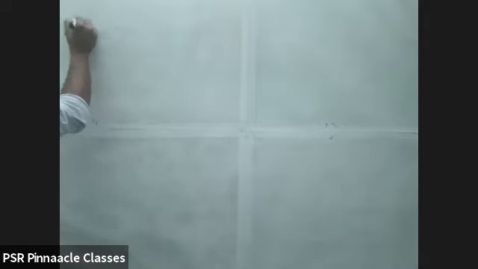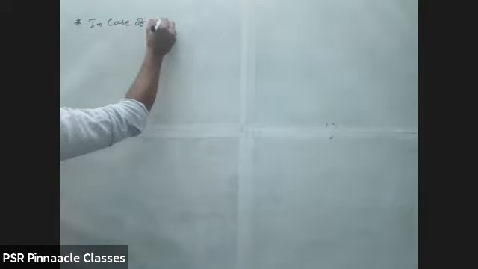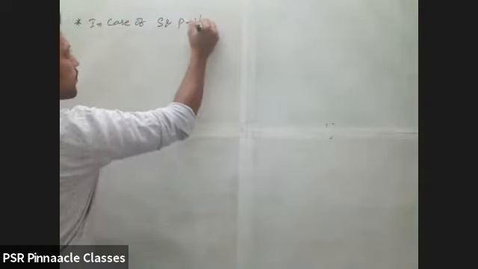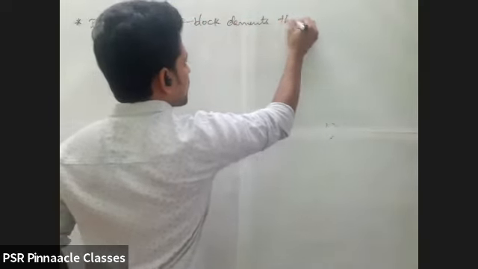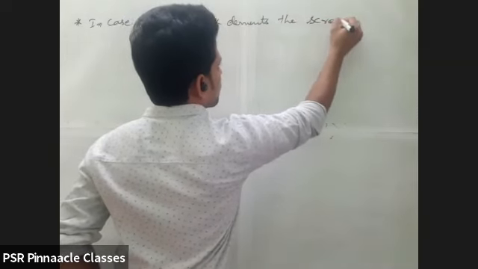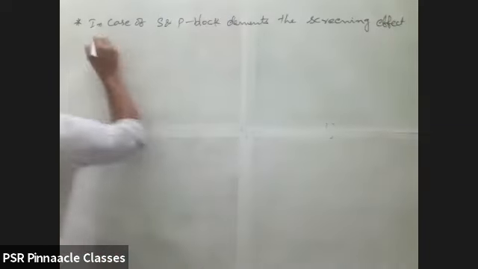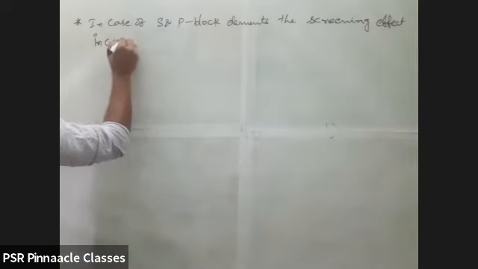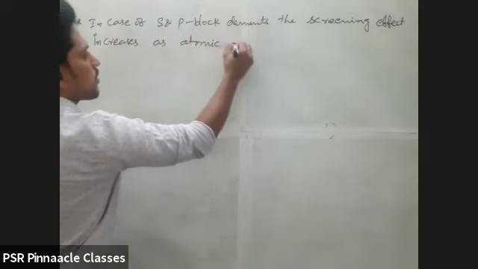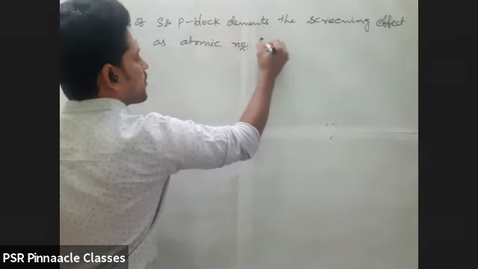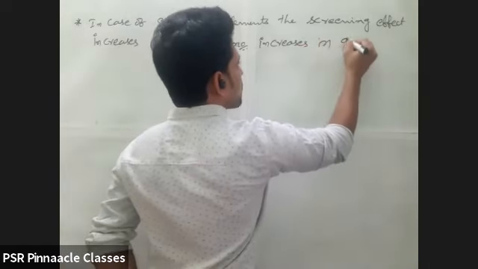In case of S and P block elements, the screening effect increases as atomic number increases in groups and periods.